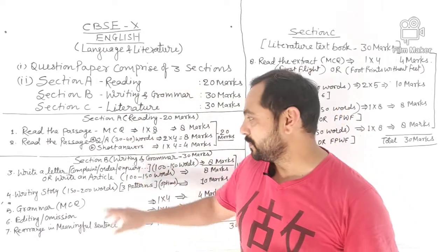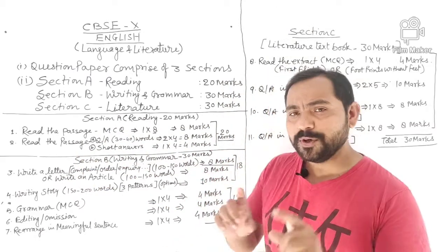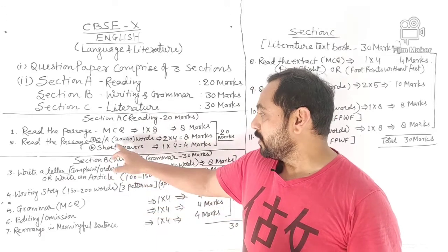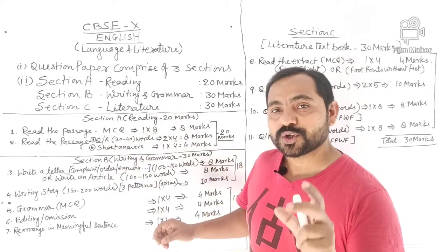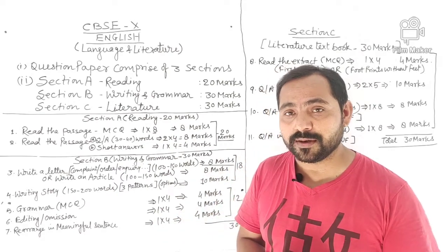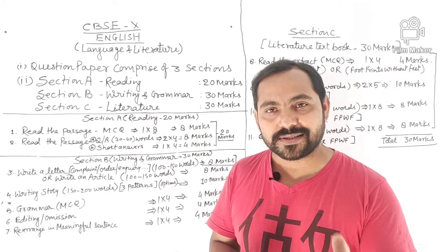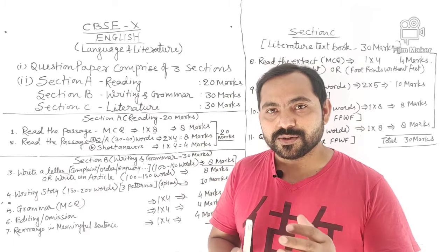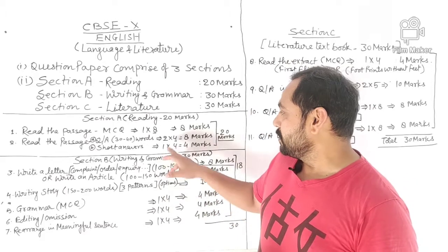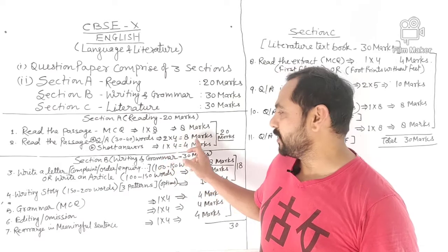Section A, second question, that is read the passage, means again comprehension. There will be 2 parts, A part and B part. In the very first part, you have to answer short questions in 30 to 40 words. One more very important thing, if the CBSE board has given you a word limit, please do not exceed that. If you exceed it, you might not win the heart of your examiner. So a total of 4 questions will be there, 2 marks each, so 2 into 4, that is 8 marks, right?